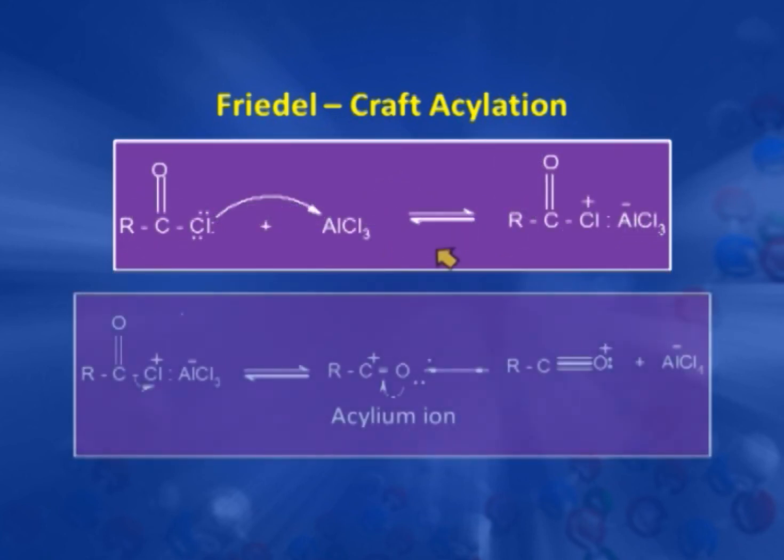Again, the role of the Lewis acid, aluminium chloride, is the same. It helps in production of this carbocation, which is known here as the acylium ion. So, how is this produced? This acyl chloride, this chlorine has a lone pair of electrons, so it attacks this Lewis acid and forms the intermediate complex. Now, in this intermediate complex, this bond becomes weak and breaks, and produces this intermediate cation, and this cation is resonance stabilized and is known as the acylium ion, with AlCl4 minus as a base.